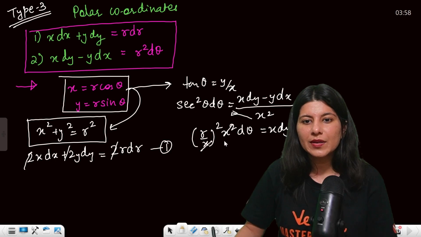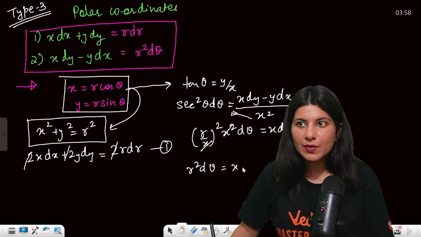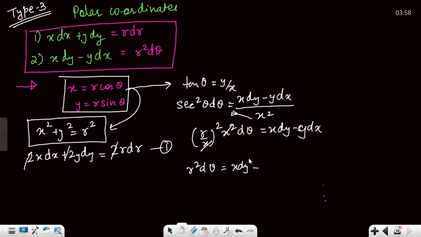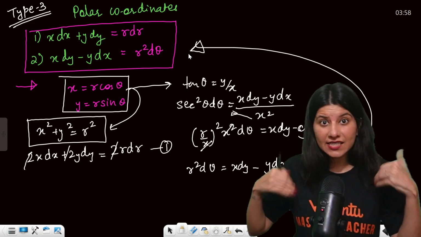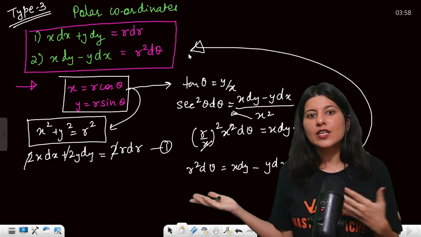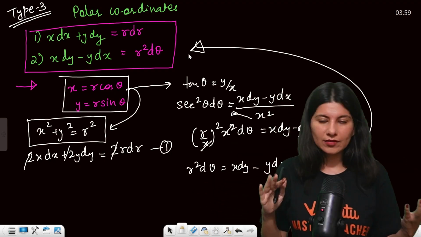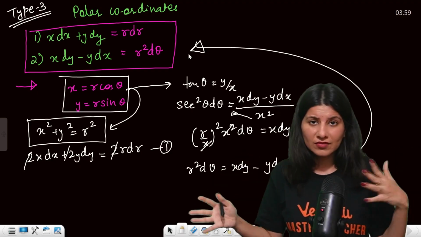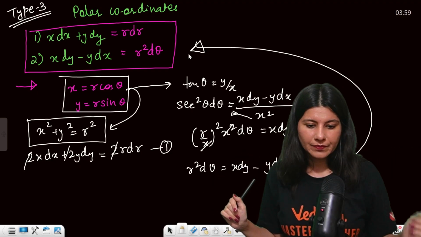Can you see x square gone? So now this is r square d theta is equal to x dy minus y dx, which is the second thing. Can you see? So basically whenever you see x dx plus y dy together with x dy minus y dx, just put x as r cos theta, y as r sin theta. Differentiate, you will be done. Okay.